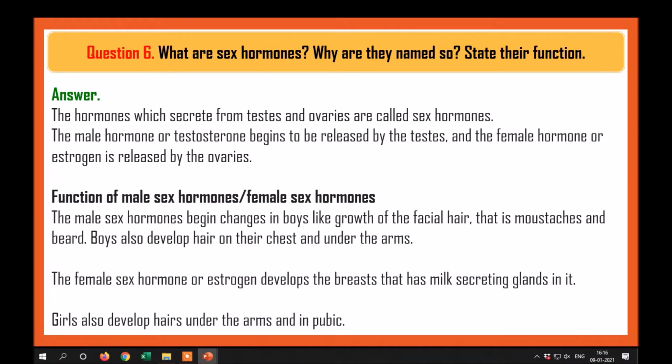The male sex hormone begins changes in boys like growth of the facial hair, that is mustaches and beard. Boys also develop hair on their chest and under the arms. The female sex hormone or estrogen develops the breast that has milk secreting gland in it. Girls also develop hair under the arms and in pubic region.